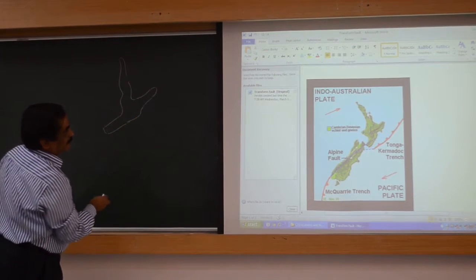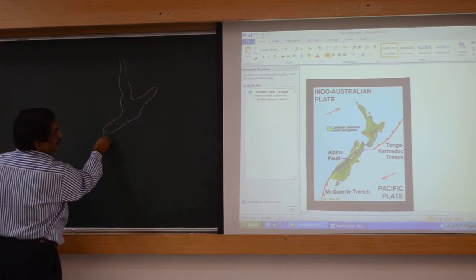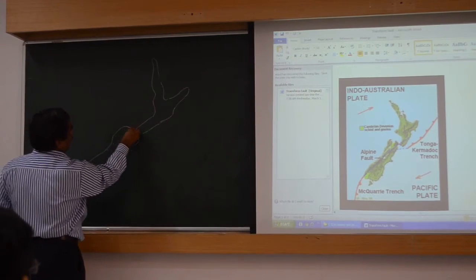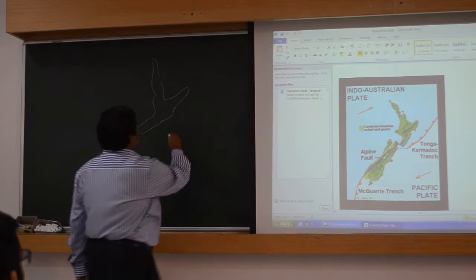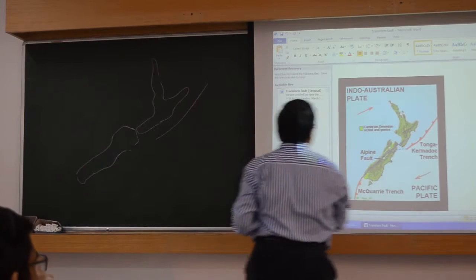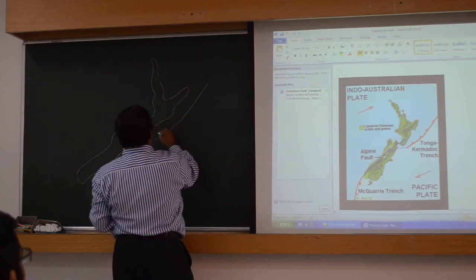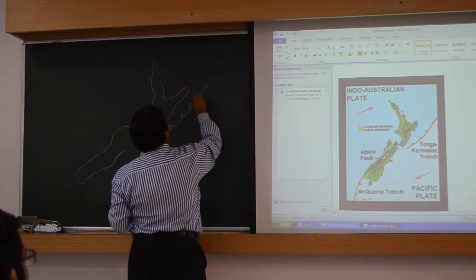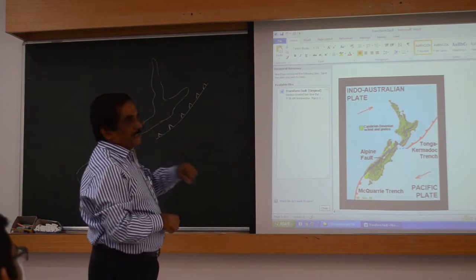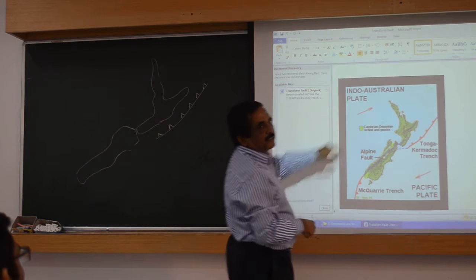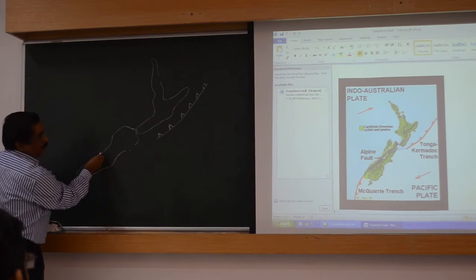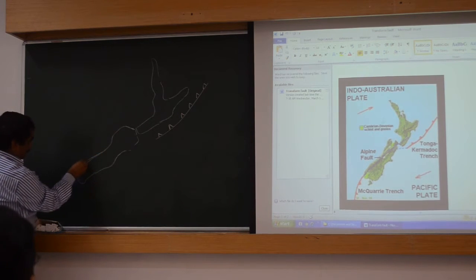Northern Island, then Southern Island starts from here, it goes like this. You see this subduction zone. What trench is there? Tonga-Kermadec Trench. Here is the subduction. The Antarctica plate or Indo-Australian plate is this side. Australia is here. Then the range he is showing is somewhere here, this side.